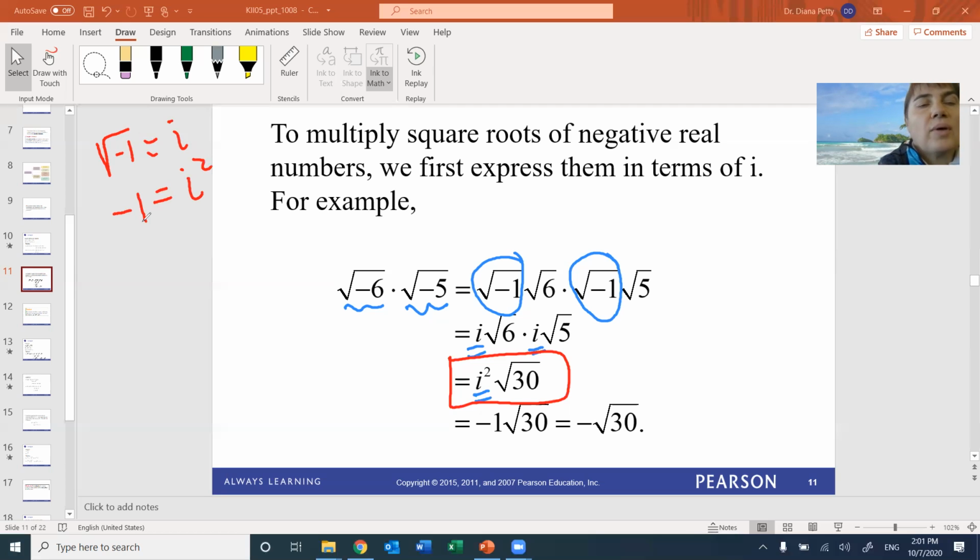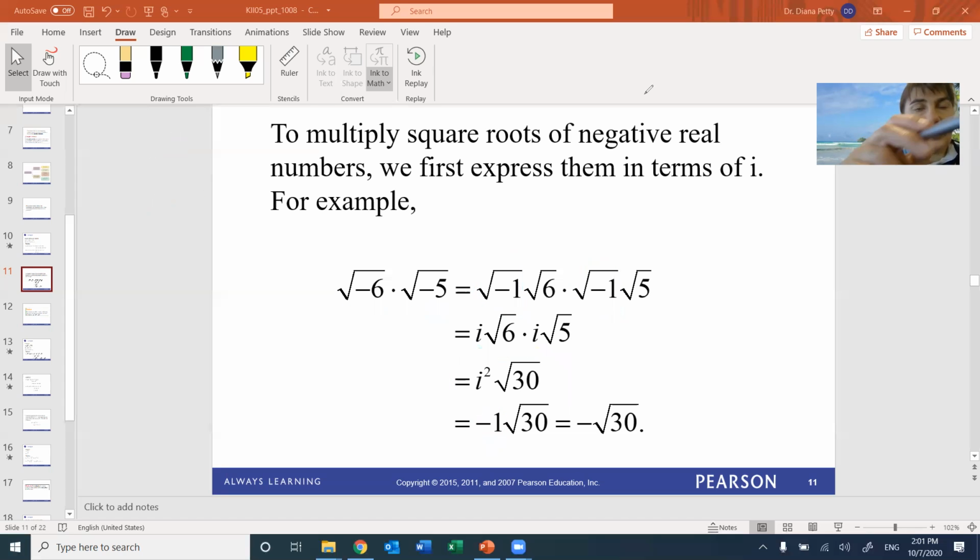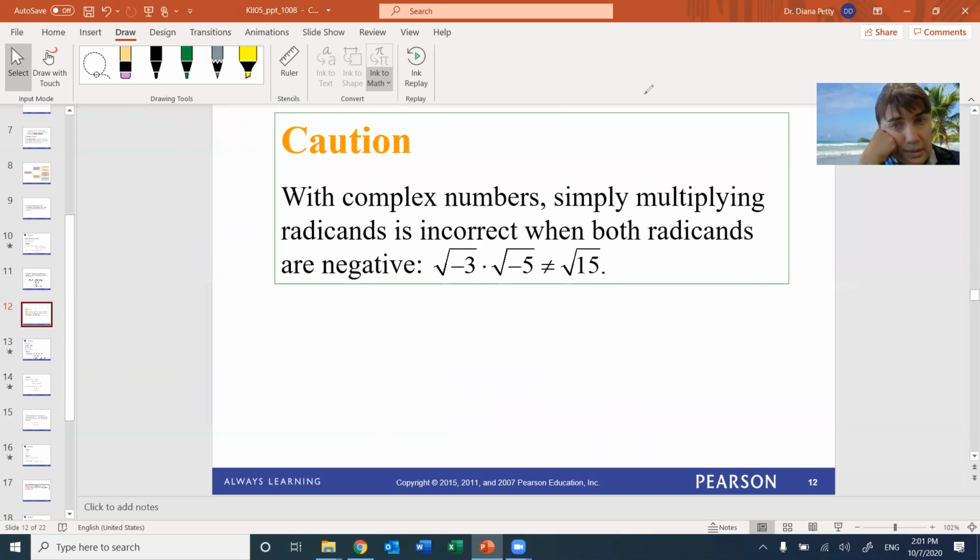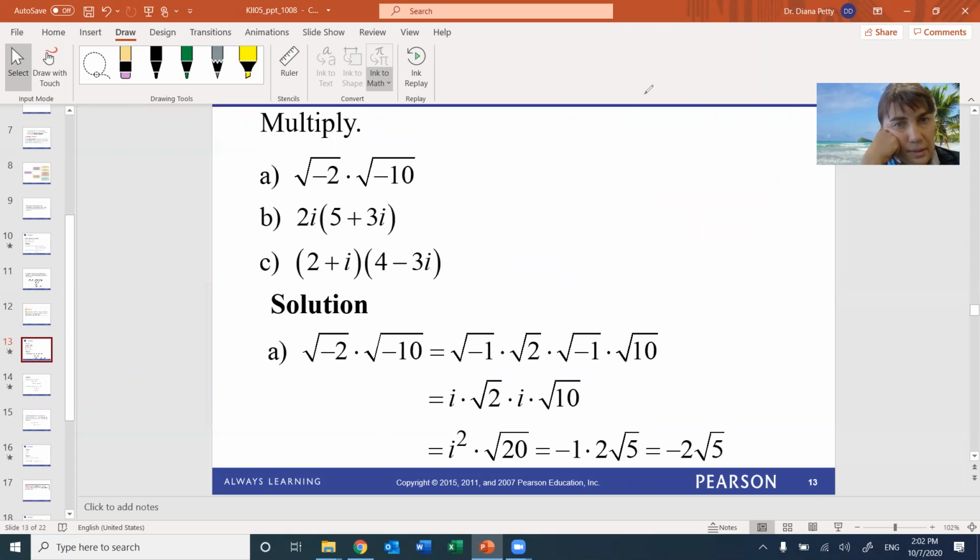Technically, it's only one thing you need to memorize, the first, and the second one comes from the first, but you have to remember it so you don't think about it. So i squared is minus 1. So instead of i squared, you actually write minus 1 right there. This is very powerful. You have to make it minus 1. This is saying you cannot multiply them and get rid of the negative, right? So we do this ourselves.